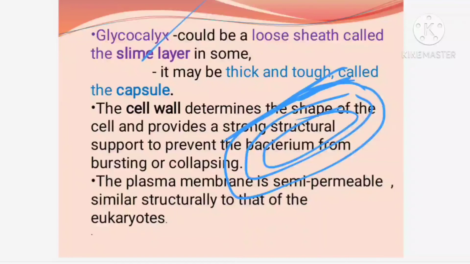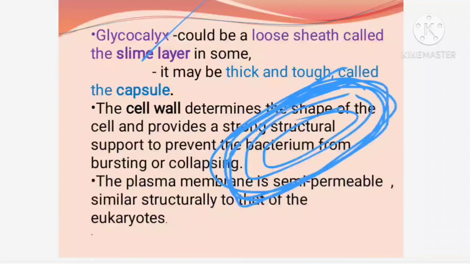But when the temperature is too high or too low, when the condition is more unfavorable, the bacteria will have a covering which is a capsule. Capsule means a very thick, tough, hard covering, the outer covering. So some bacteria have a slime layer and some have a capsule. Mostly bacteria have a slime layer, and the bacteria which can resist very high and low temperatures are resisting because they have a very tough outer covering. This tough outer covering will not get dissolved or affected by the unfavorable condition.